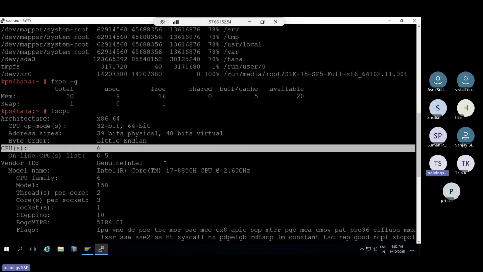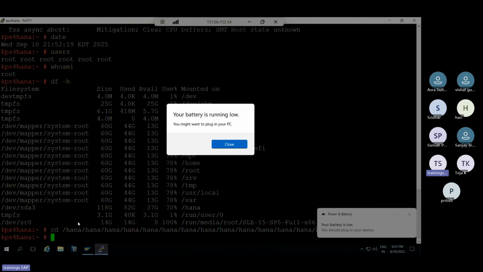Okay. Control C, cancel. So in Windows, Control C means copy, right? But here Control C means cancel, not copy. That is the important thing here.